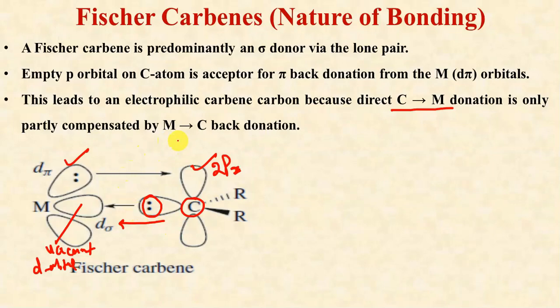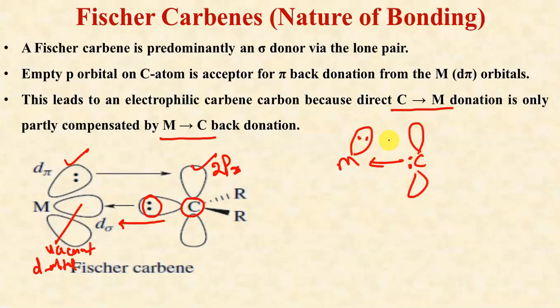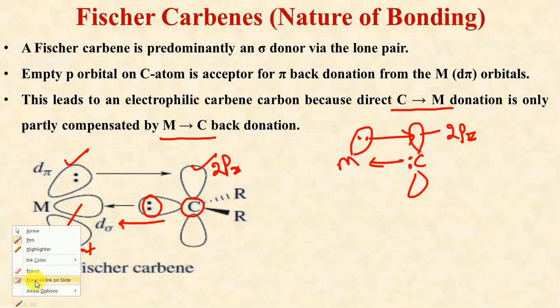So the pi bond is formed by back bonding from metal to carbon. The sigma bond is formed by donation of the lone pair of electrons present on carbon to the metal, and then the filled d orbital of the metal forms a pi bond by overlapping with the empty 2pz unhybridized orbital of carbon. In this way we will get this bonding in metal carbene complexes.